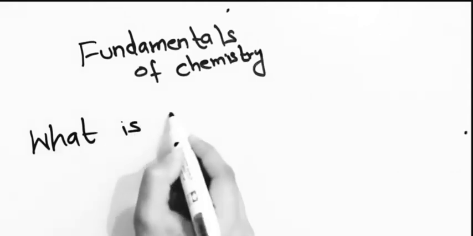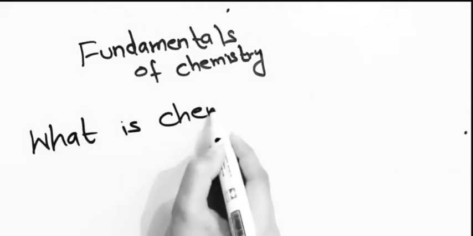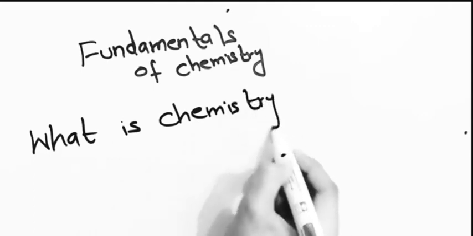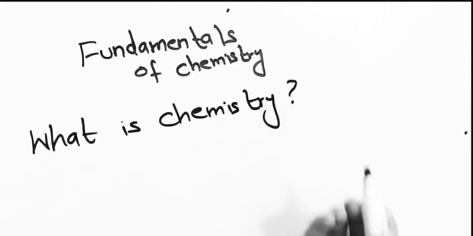So the question is, what is chemistry? As I previously explained, chemistry is a branch of science which deals with matter, with the composition of matter, its structure, reactions, and properties. You can see that your life is full of chemicals.